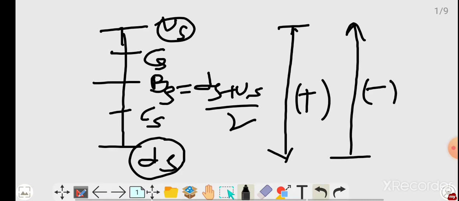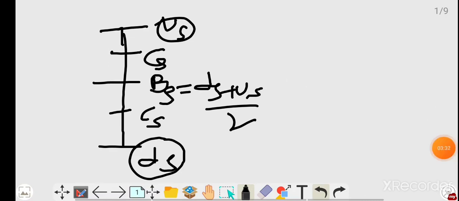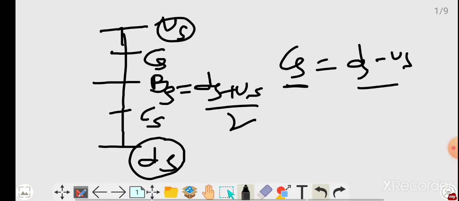Okay friends, again current speed. River speed, water speed and current speed are all the same. Current speed is equal to downstream minus upstream, divided by 2. We are going to see some questions, then you can come to know how to do these problems.